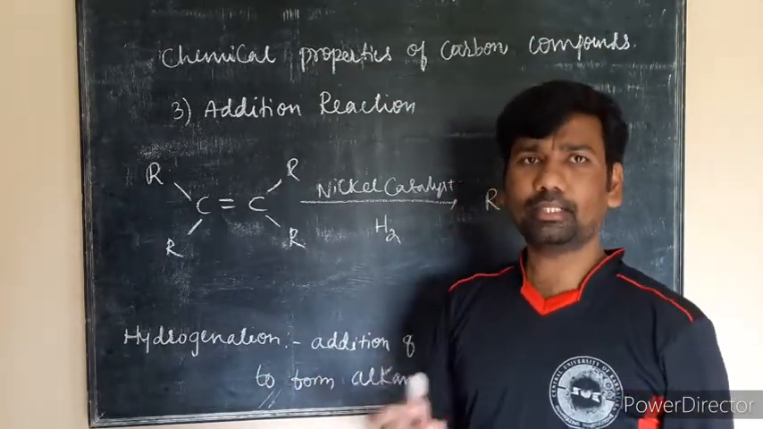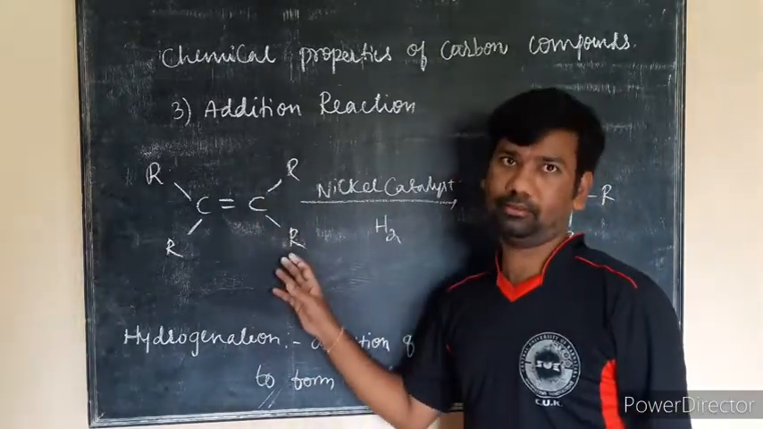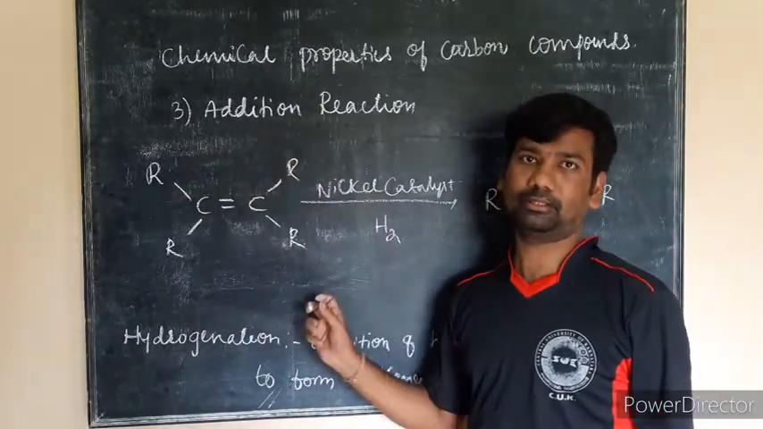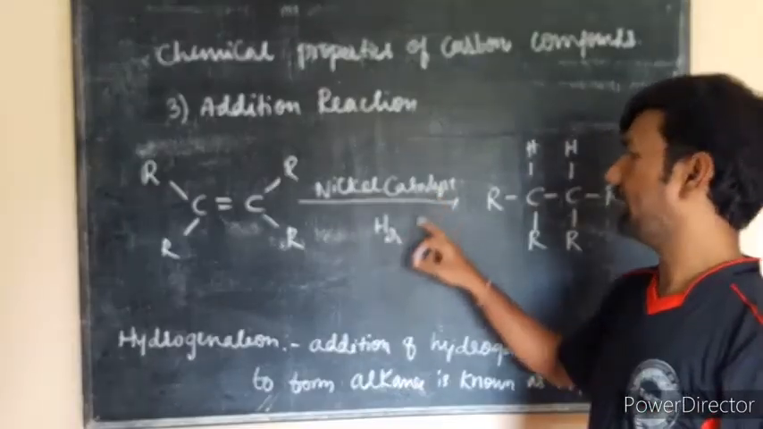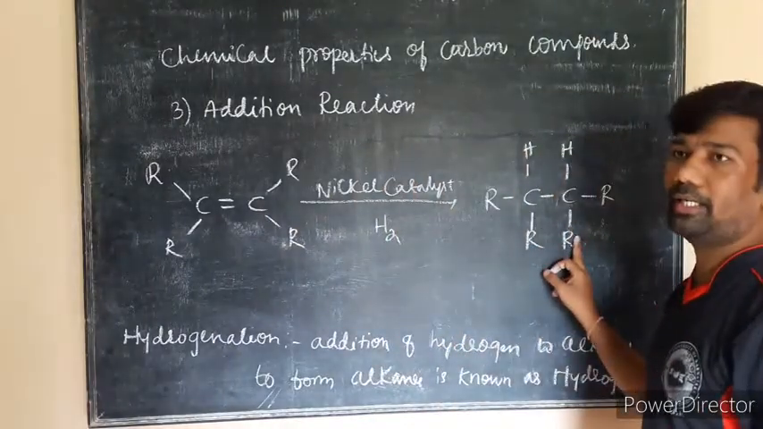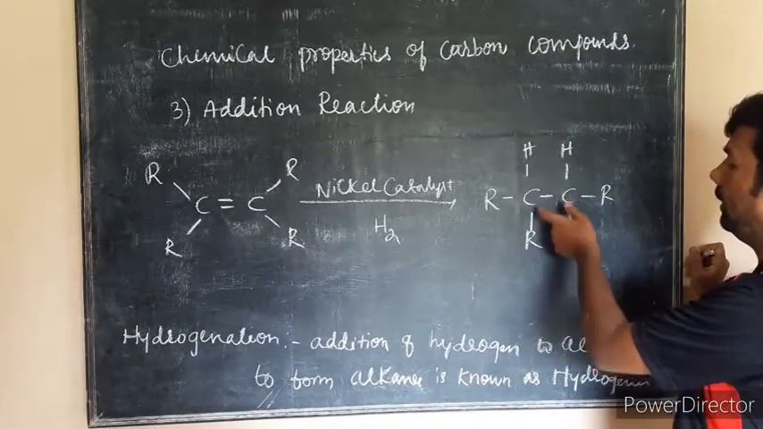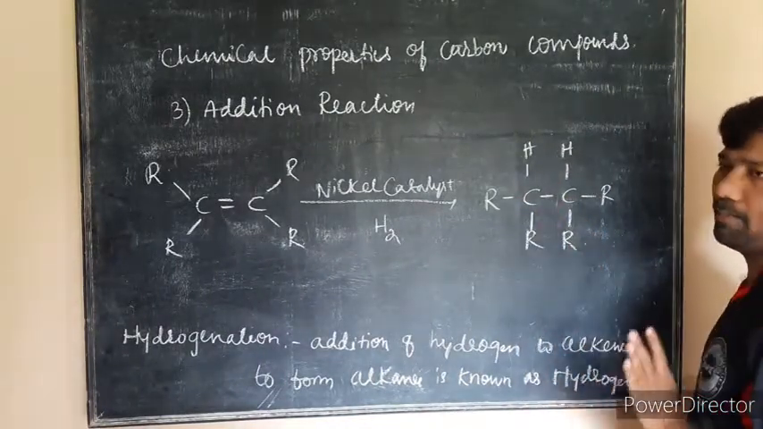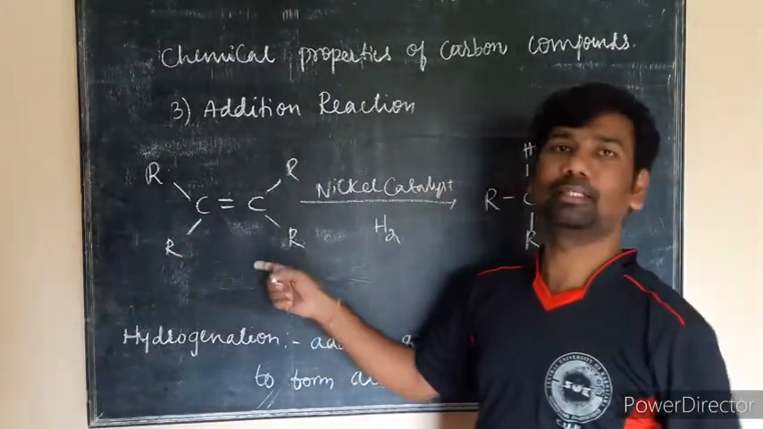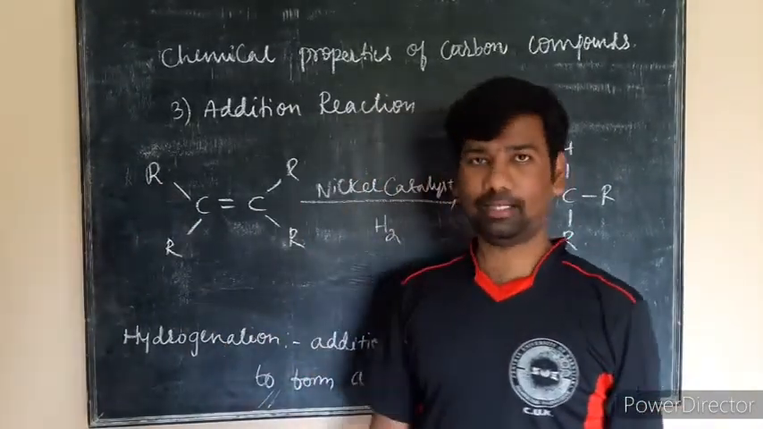What is a catalyst? A catalyst is a substance required for the reaction to occur. With this substance only, the reaction will take place. Here we have used nickel as a catalyst. So the unsaturated hydrocarbon is converted into a saturated hydrocarbon. The double bond is opened and made into a single bond. This R indicates any alkyl group. It may be methyl, ethyl, or pentyl. Anything you can consider as an alkyl group.